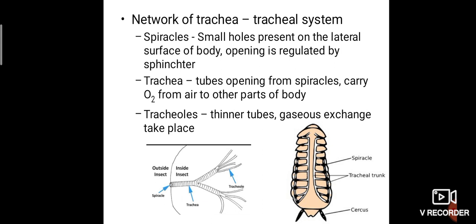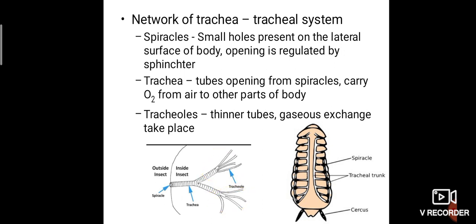And spiracles are nothing but small openings, small holes present on the lateral surface of the body. Opening is regulated by the sphincter. Here you can see one of the spiracles, and here we have the spiracle sphincter. And trachea tubes: just as our lungs divide into bronchi, bronchioles and then alveoli, here also the trachea is divided into tracheoles. Small branches called what? Tracheoles.